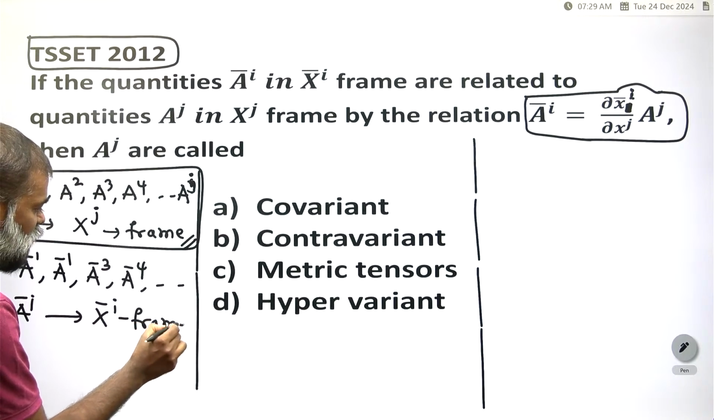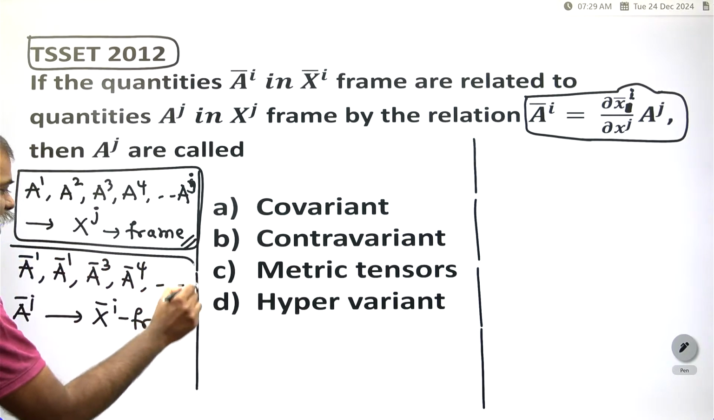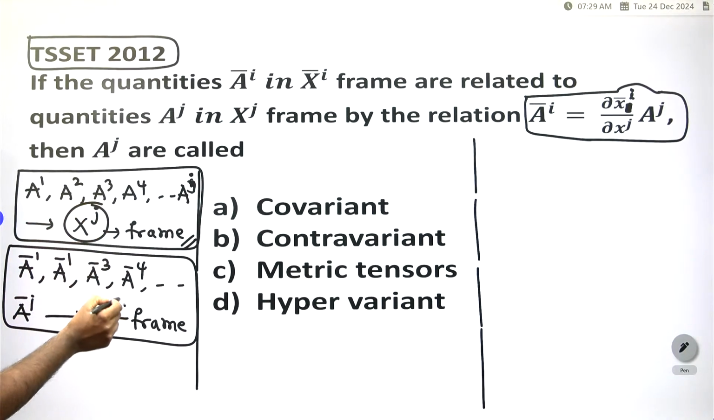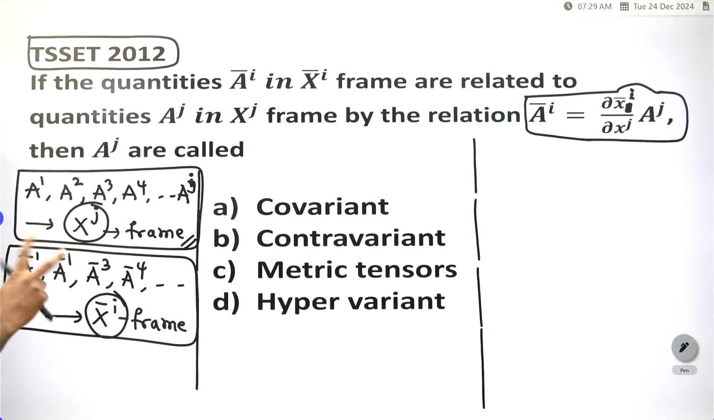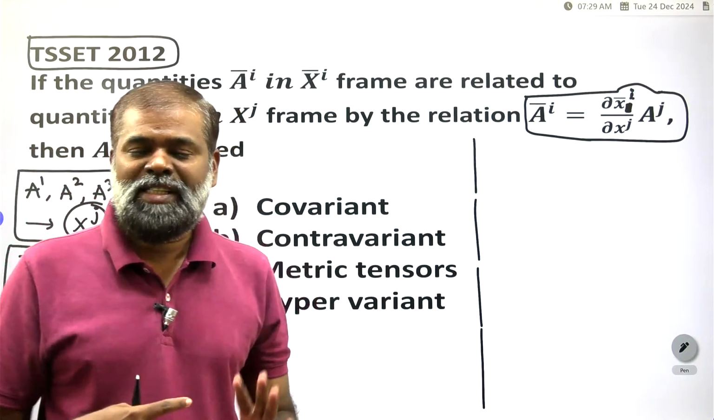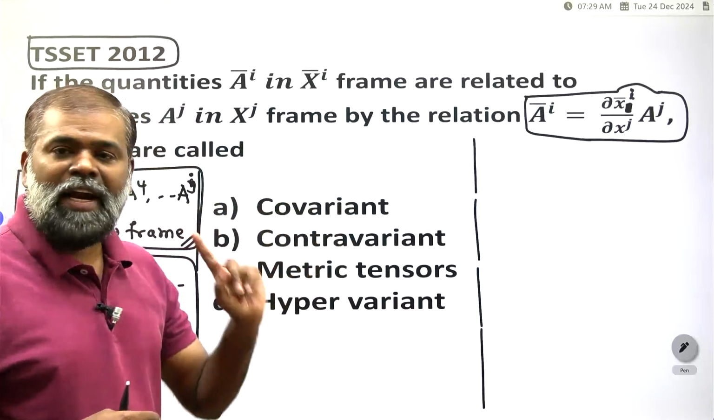So two frames of reference are there. This is one frame of reference, the xj frame. This one is the x bar i frame. There are transformation laws. What are the transformation laws? There is a relation from one frame to another frame: x bar i frame to xj frame, xj frame to x bar i frame. So there are transformation laws. In the transformation laws, varieties of vectors are there.